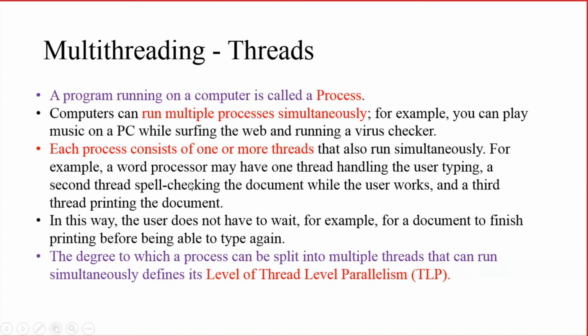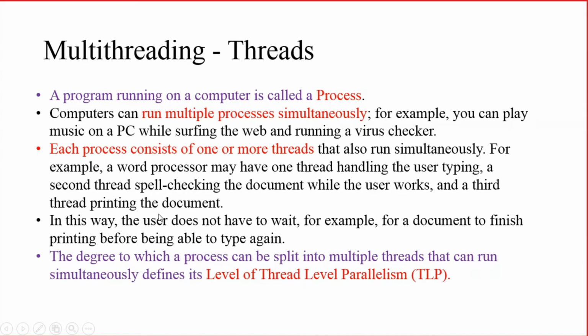For example, if you are using Microsoft Word, it will have one thread which is handling the typing on the keyboard, or accessing the keyboard. There is a second thread which is handling the spell check, and sometimes there may be another thread which is handling the printing.